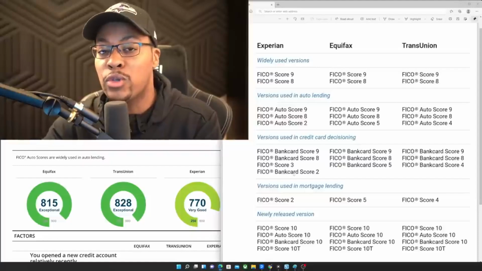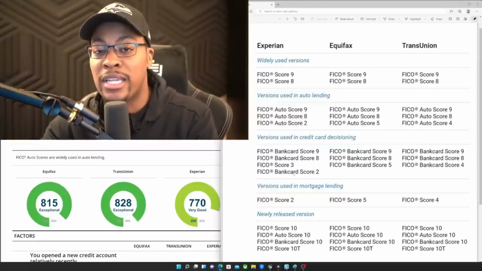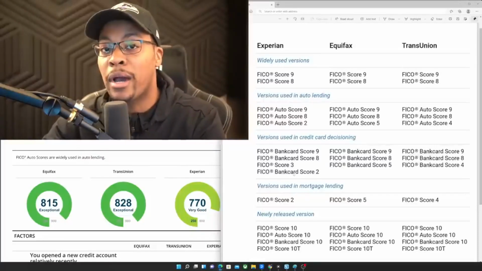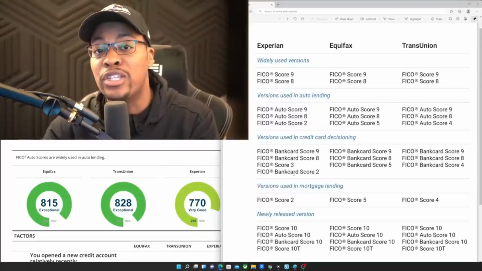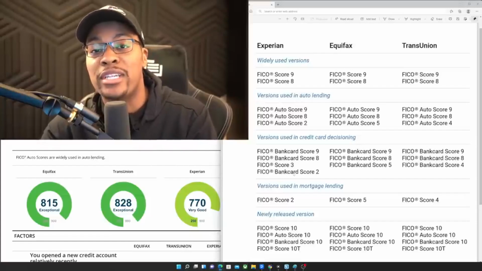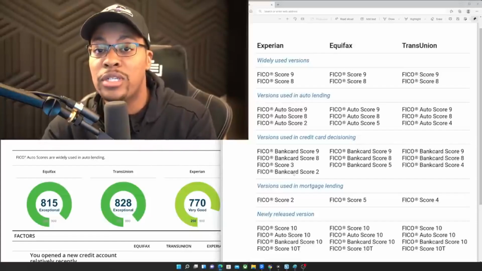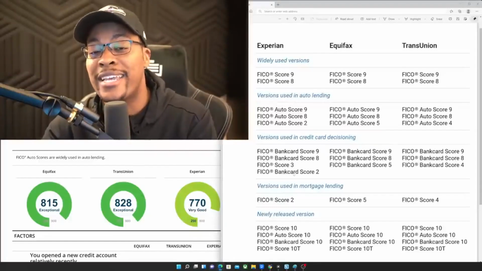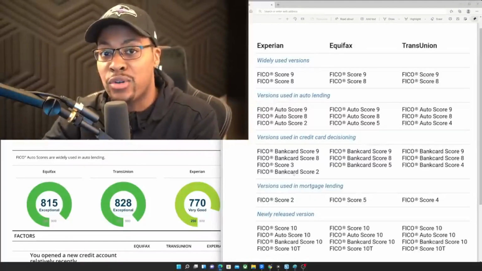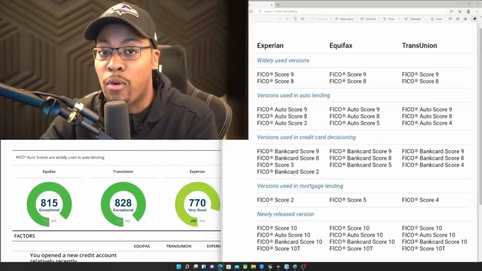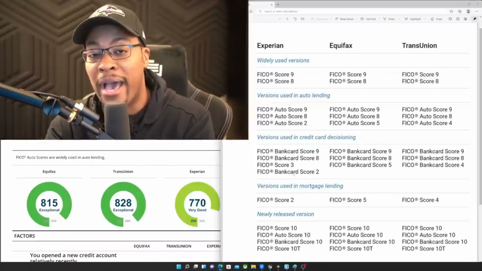So one of the things you have to be mindful with the FICO 10, and this is something you may not have to worry about just yet because a lot of lenders aren't adopting it, is that it's looking more closely at your recent credit history. Now, one of the points of emphasis with the FICO score 10T is that it's looking at how you've been managing your debt over the past 24 months. So whether or not you've been revolving a balance, whether or not you've been paying your debts off.